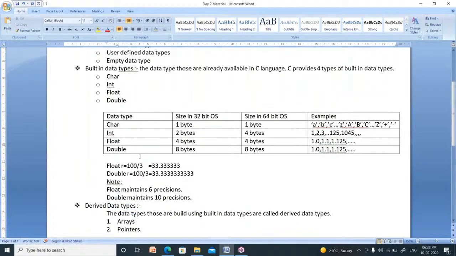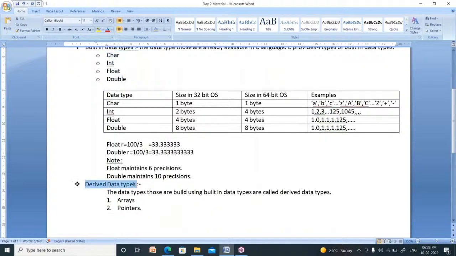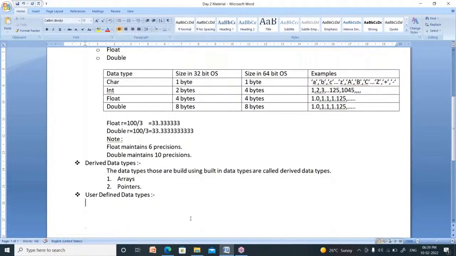The data types that are created or built using built-in data types are called derived data types. Now what about the third one? The third one is user defined data types. These are the data types that are defined by the user, meaning you can define your own data types with your name.